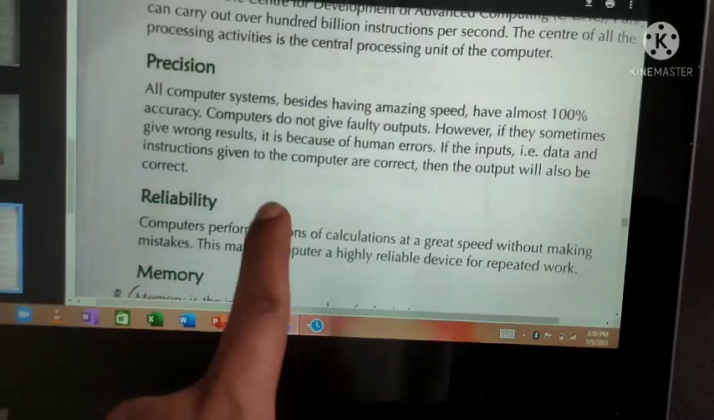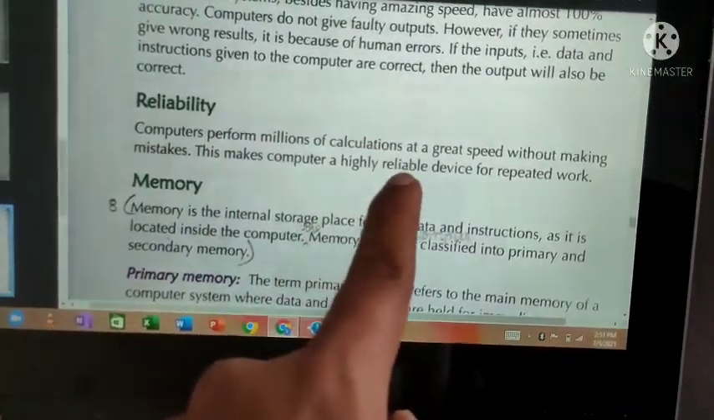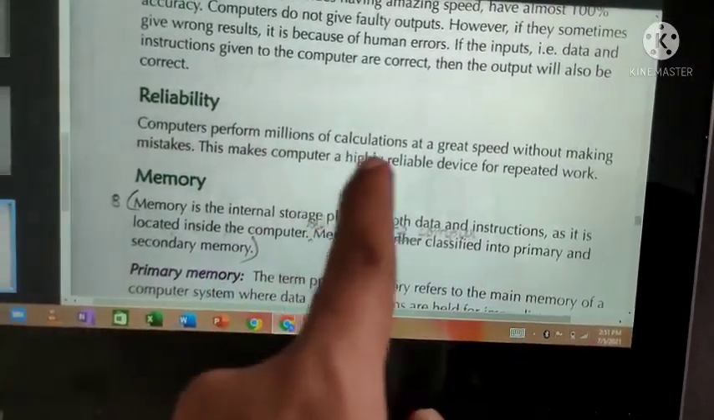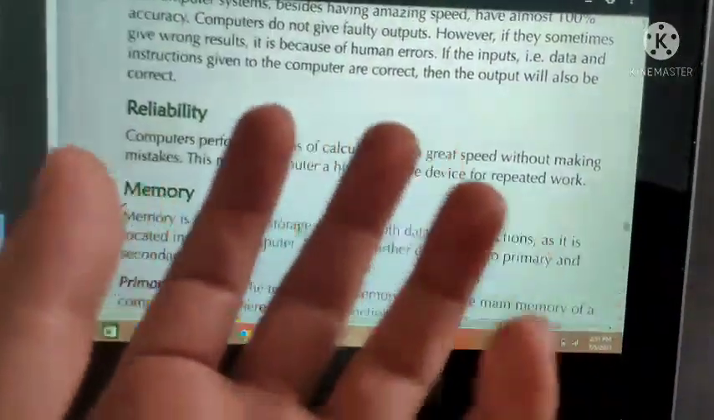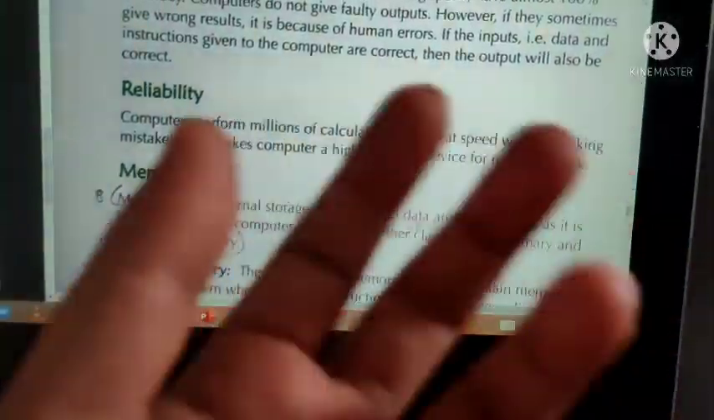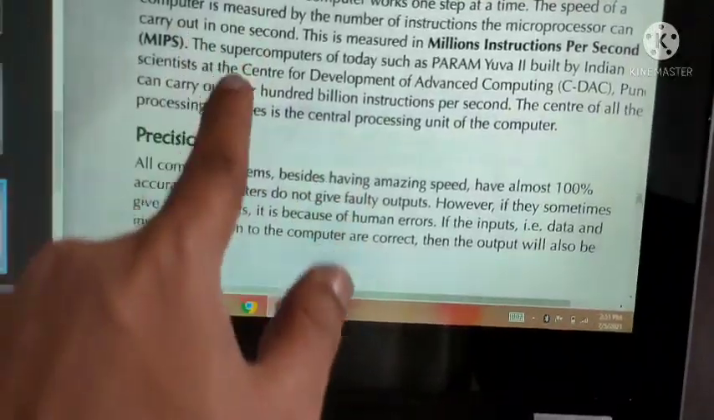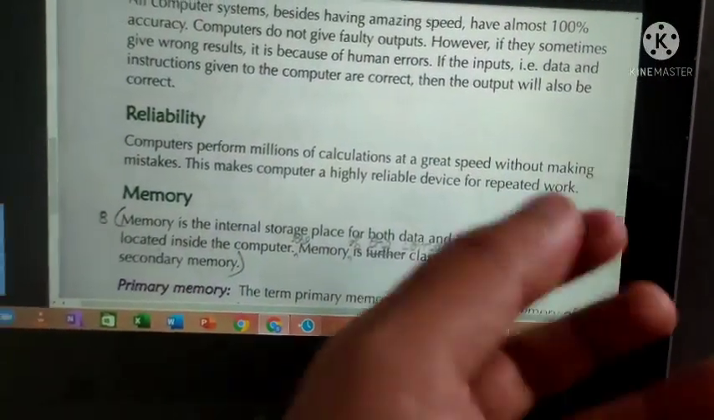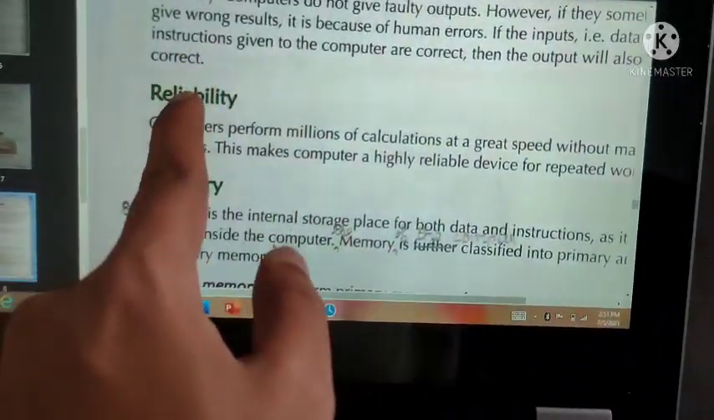Next, reliability. Computers perform millions of calculations at a great speed without making mistakes. This makes the computer a highly reliable device for repeated work. We know that the computer will not make mistakes, it will work at very high speed, and it will never get tired so easily. It is a machine, why would it get tired? So repeatedly you can work on it. All these three characteristics it has, so it means it is reliable.